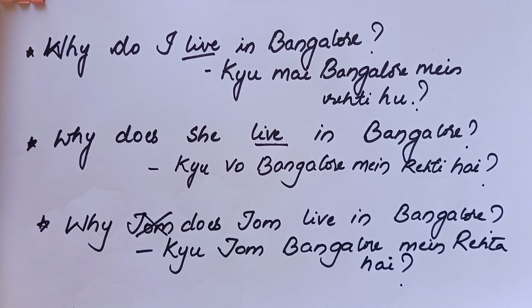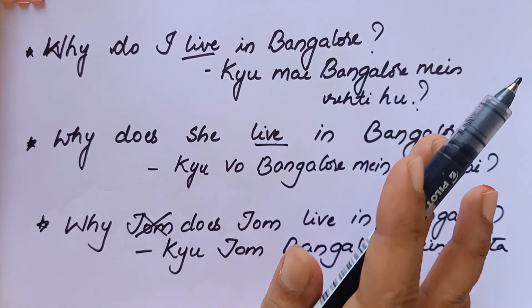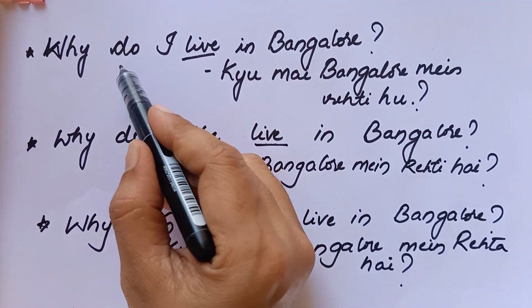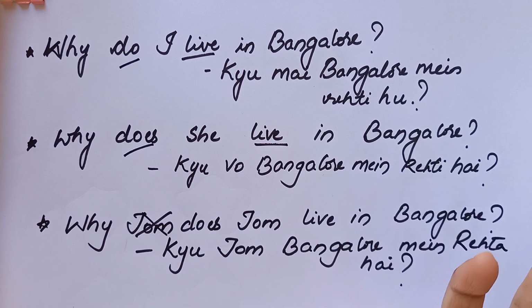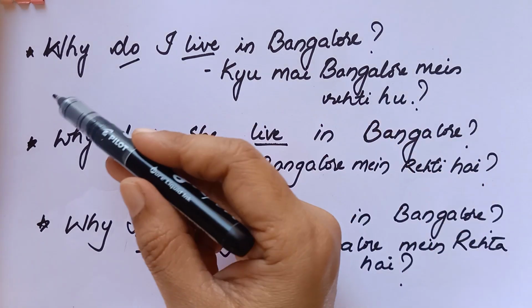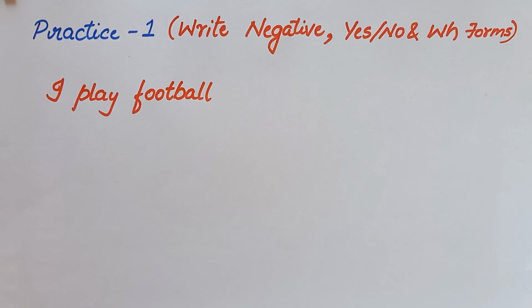So why do I live in Bangalore? Why does she live in Bangalore? Why does Tom live in Bangalore? I hope you got this. Okay, I hope you have understood this interrogative, WH questions in case of simple present tense. Very simple. You just have to add WH to the interrogative questions. You will get WH questions.